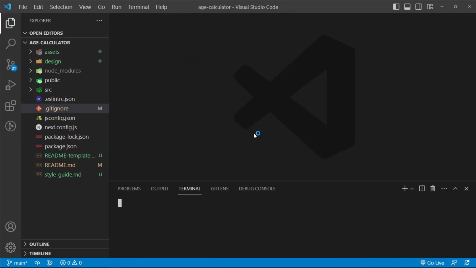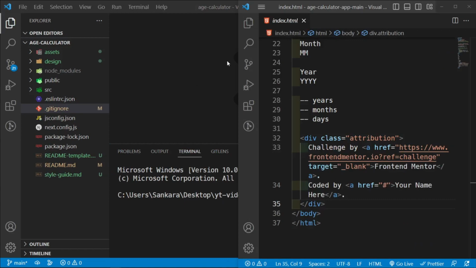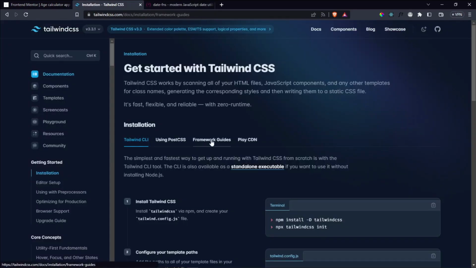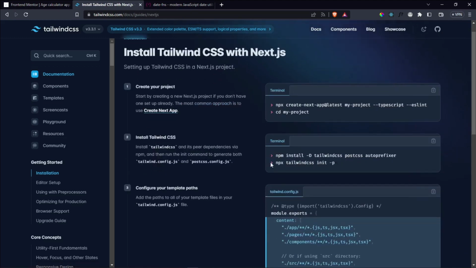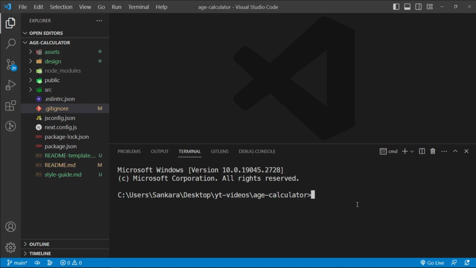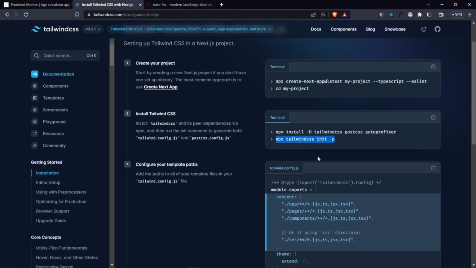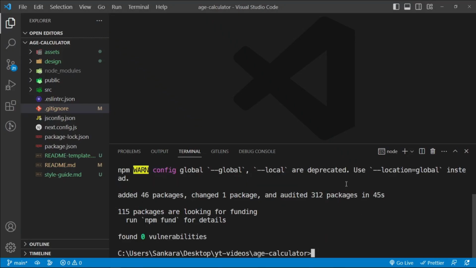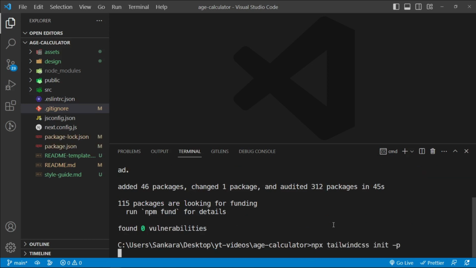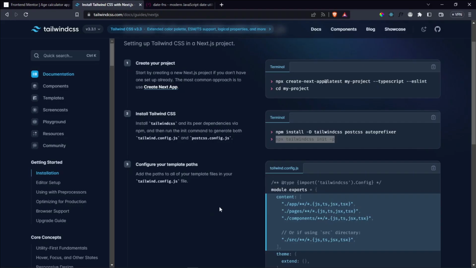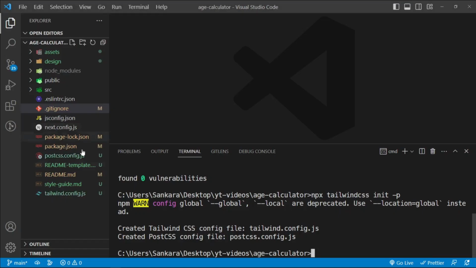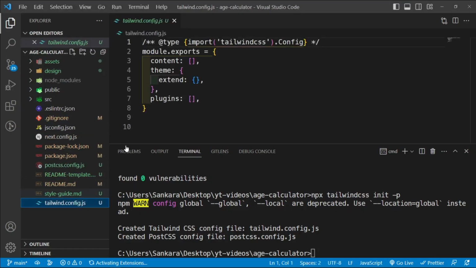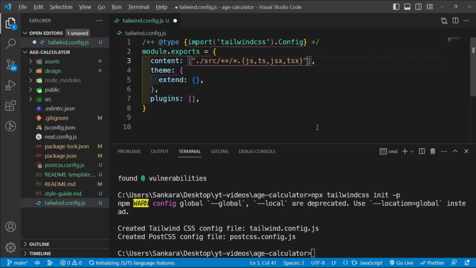And then let's go ahead and install Tailwind CSS next. So let's navigate into the Tailwind CSS website, framework guides, and then go into Next.js, and let's begin with the steps. So copy and paste, and copy this one, and let this run, and then we're going to paste this second one in, which is going to create our Tailwind config file. As it creates that, because we're using the source folder, we're going to copy this part, and then inside our Tailwind config file, which has just been created, we are going to paste this in and then save it.